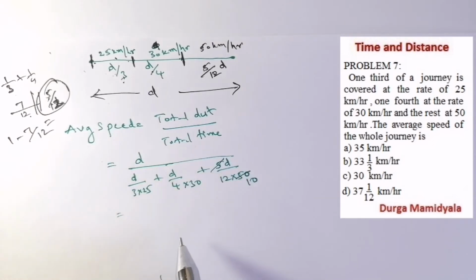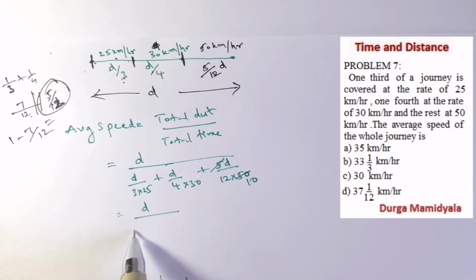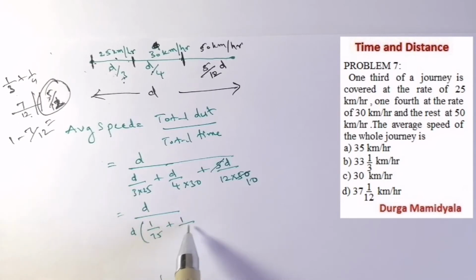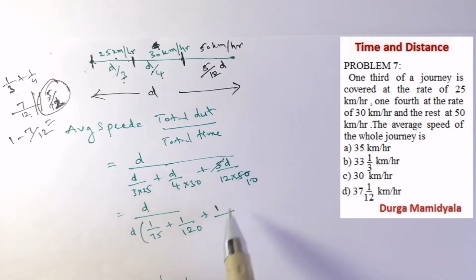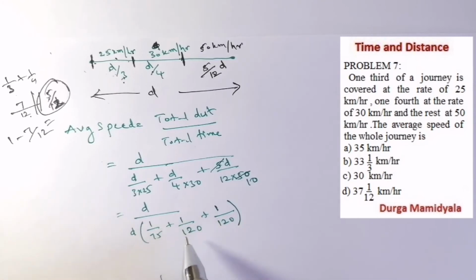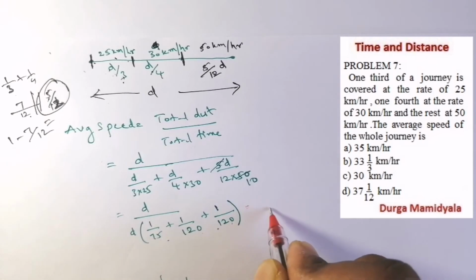If we take d common, d times 1 by 3 into 25, it is 1 by 75, plus 1 by 4 into 30, that is 1 by 120, plus 1 by 12 into 10, that is 1 by 120, right? We have cancelled d. Now if we take the LCM of 75, 120, 120, the LCM will be 600.